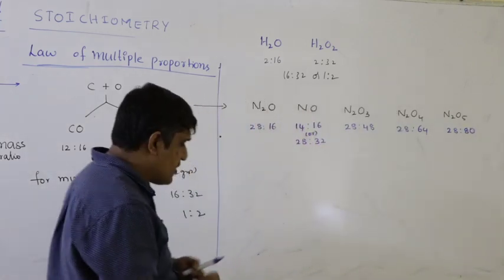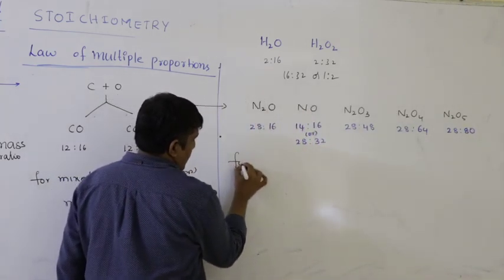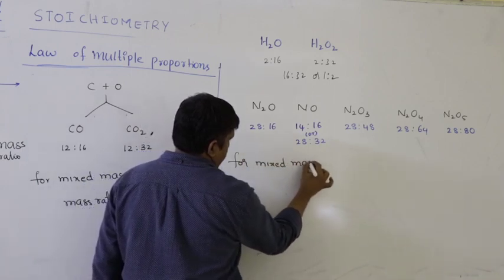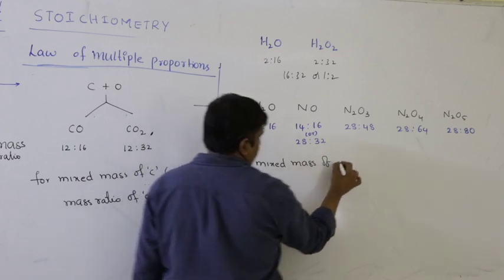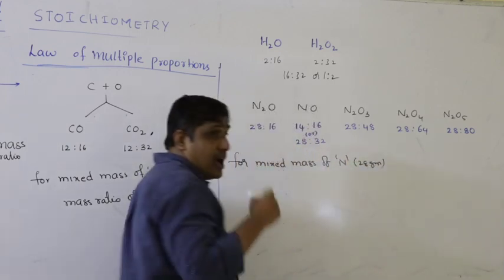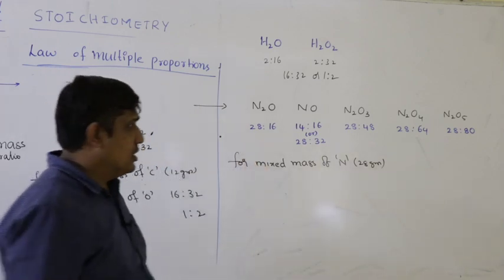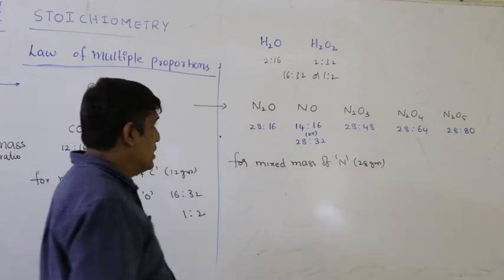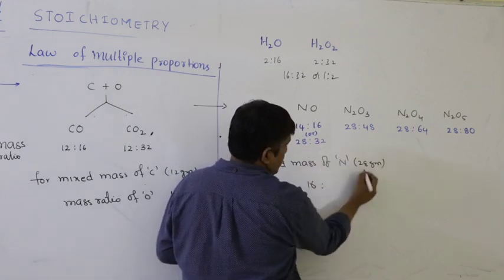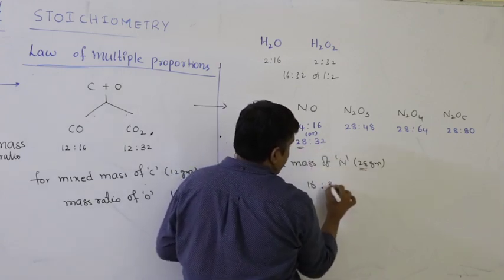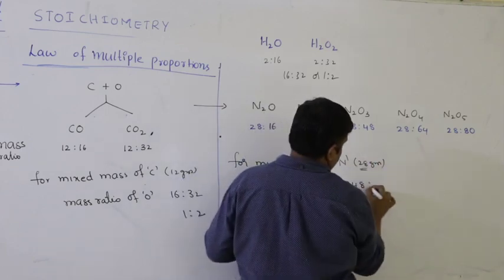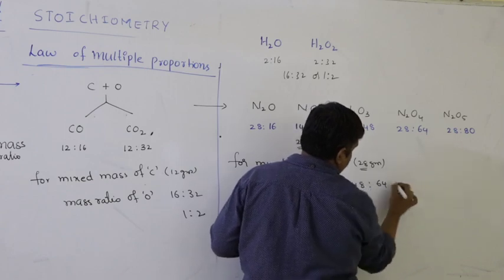For a fixed mass of an element, I am fixing the mass of nitrogen, say 28 grams. The mass of the other element, what is the other element? Oxygen. What is its mass? 16, here it is 32. For fixed mass 28, it will be 32, here 48, here 64, here 80.